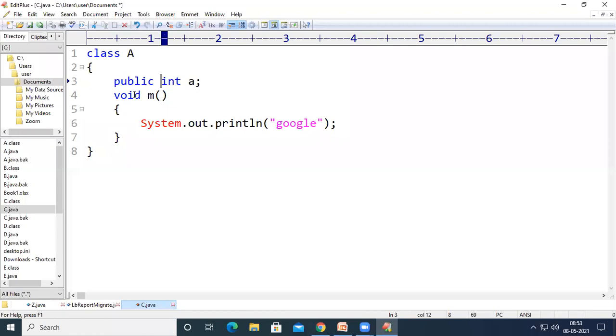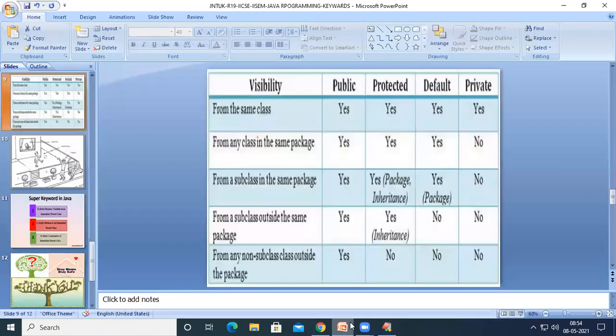And if I declare it as protected, it is a protected variable. If I don't use any of them, it comes under the default access specifier. So let us discuss how public, private, and protected keywords will behave, and how the default behaves.